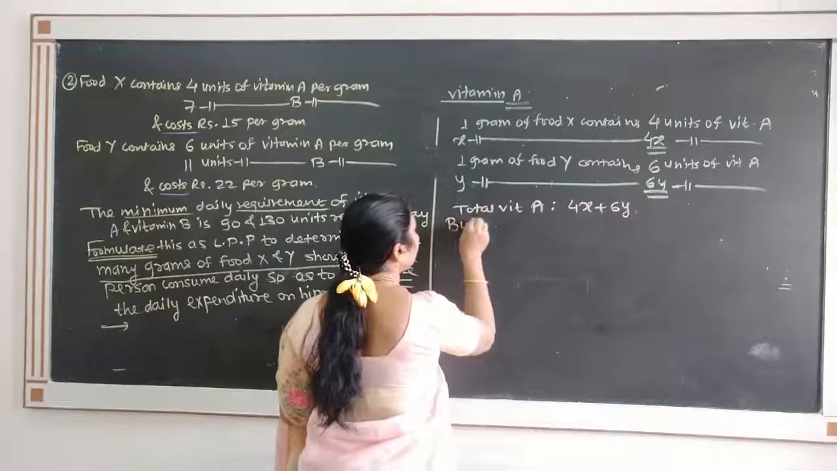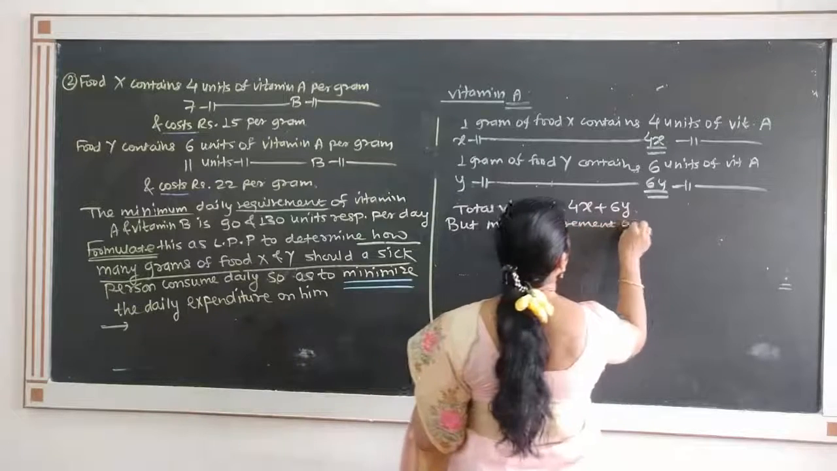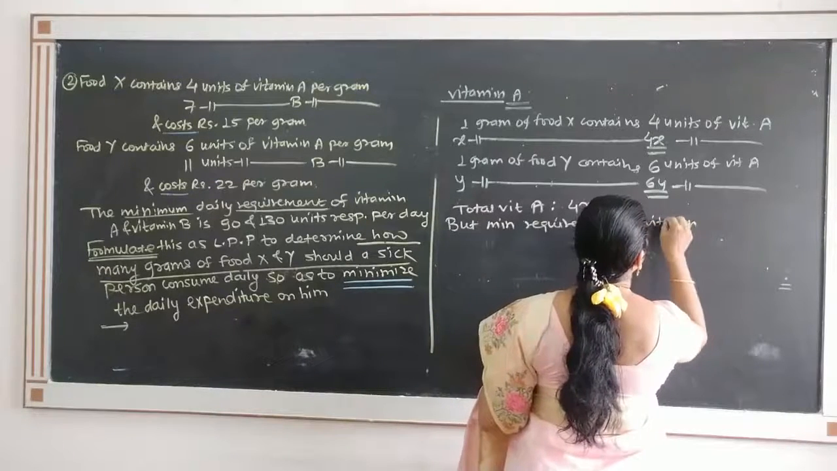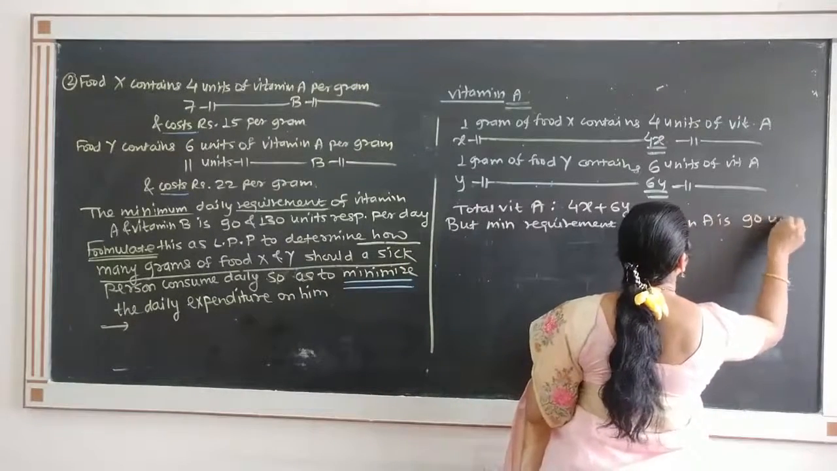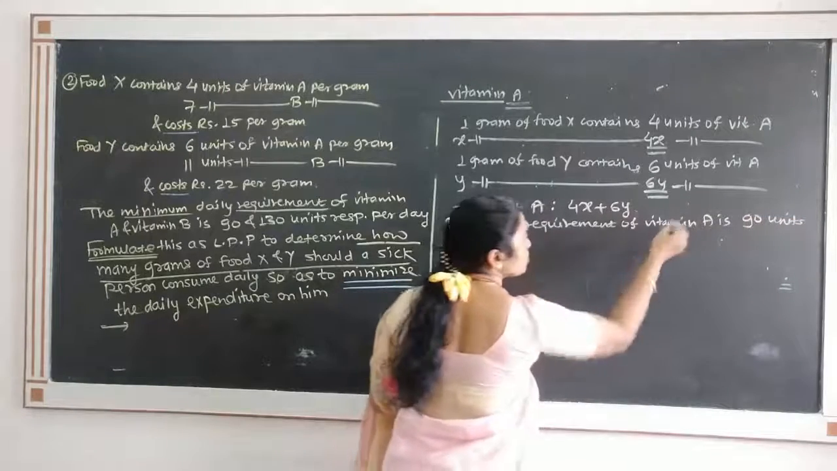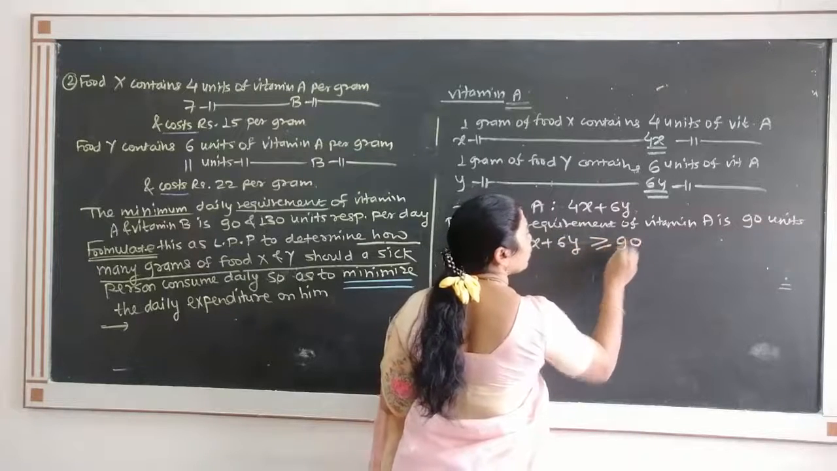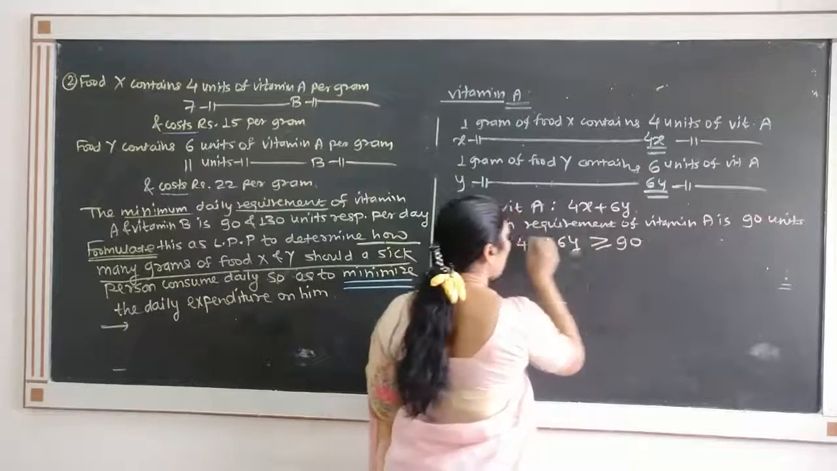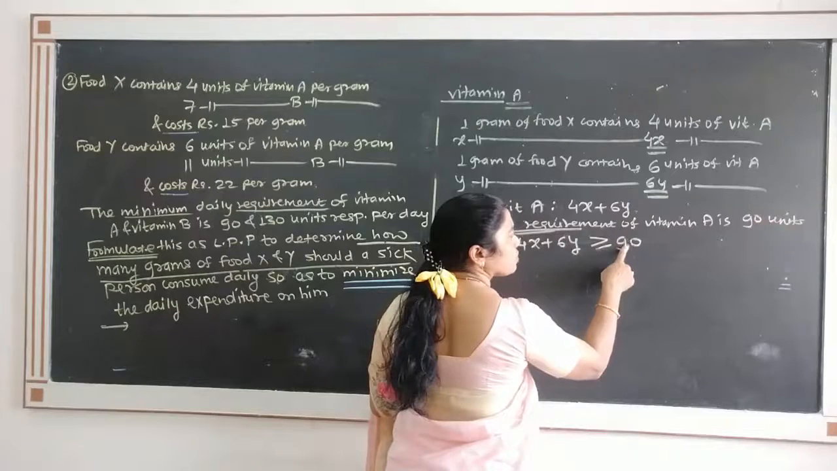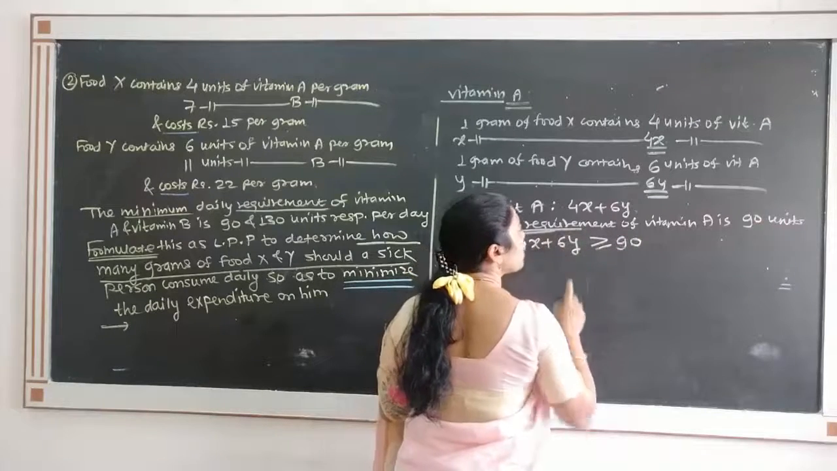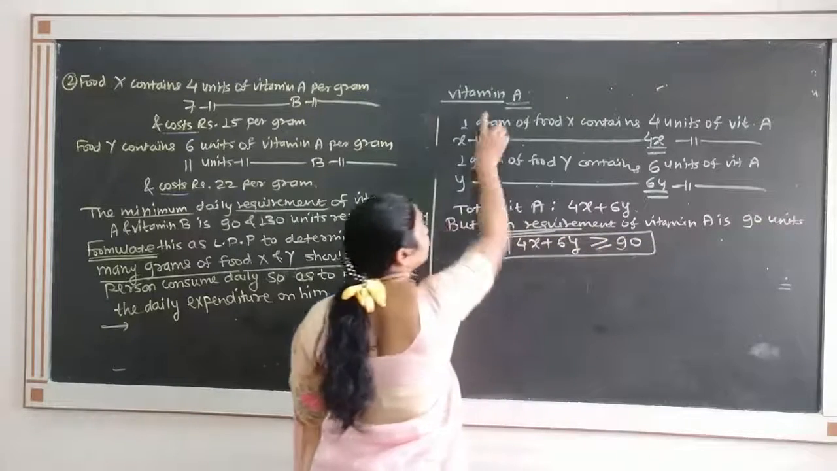But minimum requirement of vitamin A is 90 units. And therefore, because this is minimum required, 4x plus 6y should be greater than or equal to 90. Observe that because this is minimum requirement, the constraint is greater than or equal to, because 90 is minimum, and therefore 4x plus 6y should be greater than or equal to 90. This is first constraint due to vitamin A.